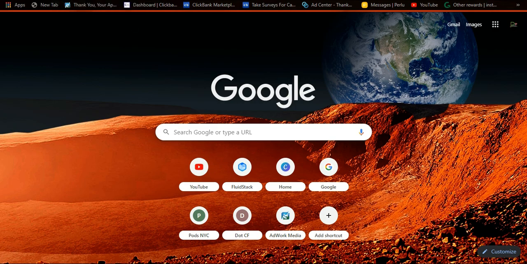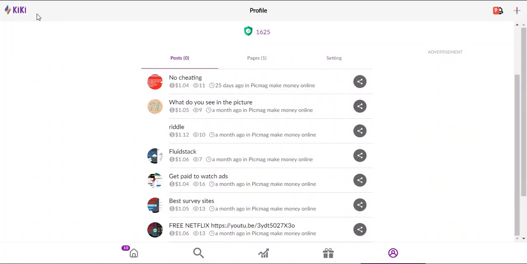So the first app on this list is Kiki, and this app is popular. You guys might know this already. This app or website is going to pay you per post that you make, and this website is worldwide. You could go on the website to create an account or download the app from the Play Store or App Store.